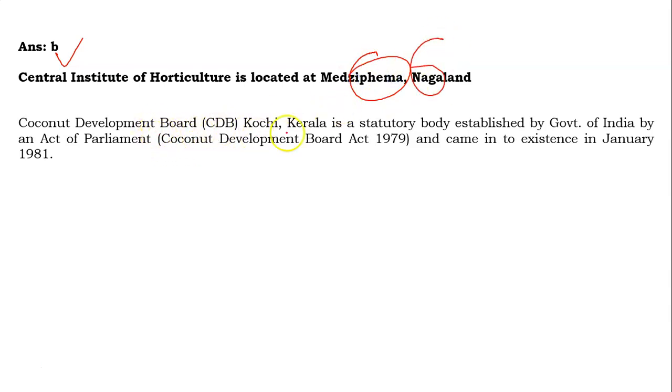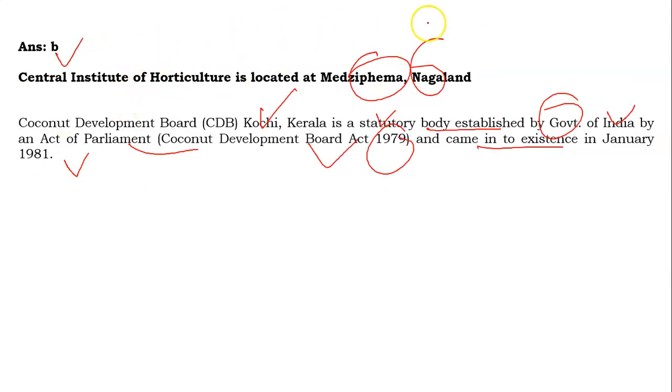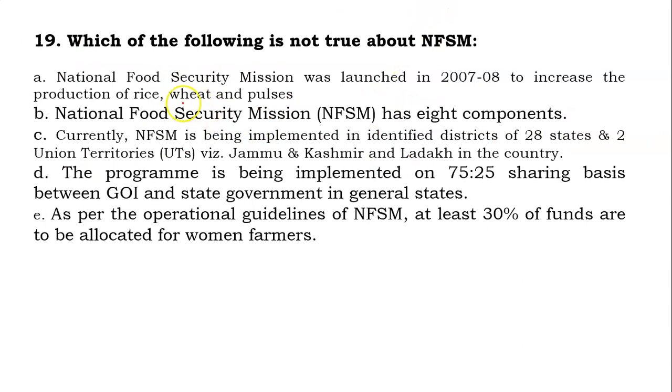And the Coconut Development Board is located at Kochi, Kerala. It is a statutory body established by the Government of India by an Act of Parliament, the Coconut Development Board Act 1979, and it came into existence in January 1981. So friends, its answer will be B. Central Institute of Horticulture is located at Medziphema, Nagaland.